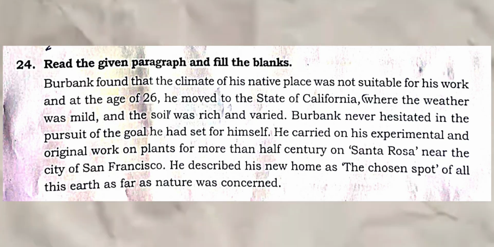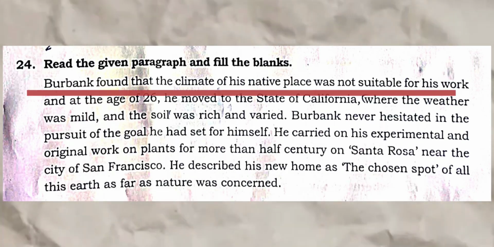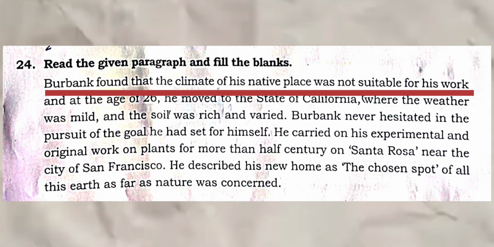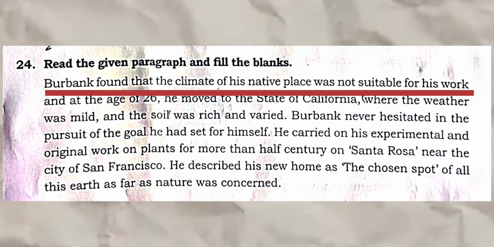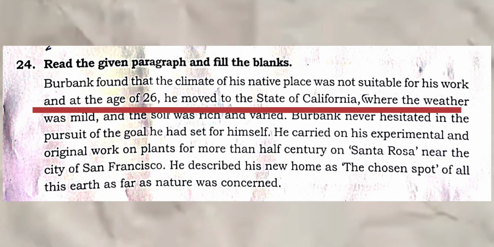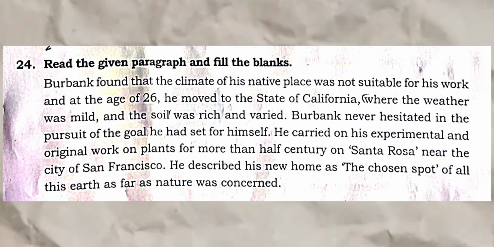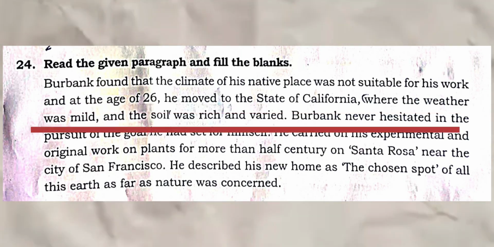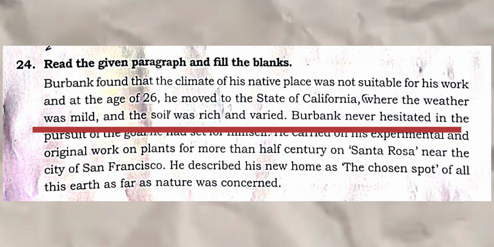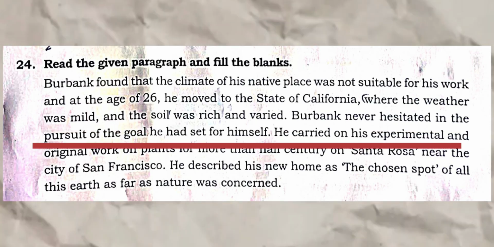Question 24. Read the given passage and fill the blanks. Burbank found that the climate in his native place was not suitable for his work, and at the age of 26 he moved to the state of California, where the weather was mild and the soil was rich and varied. Burbank never hesitated in the pursuit of the goal he had set for himself.